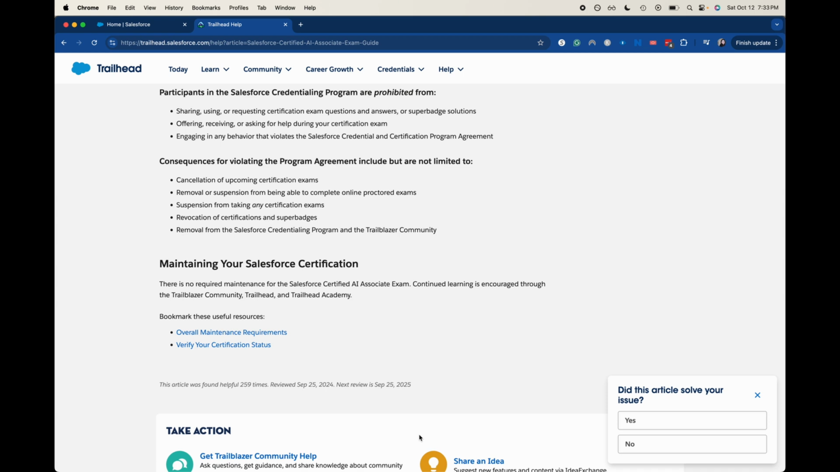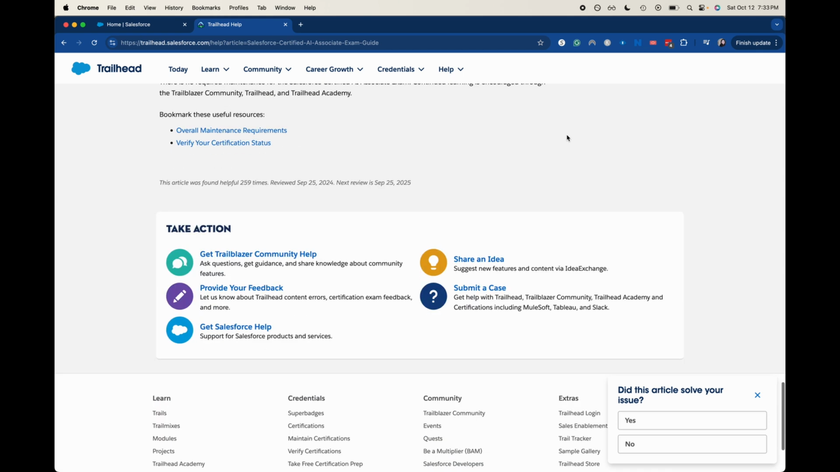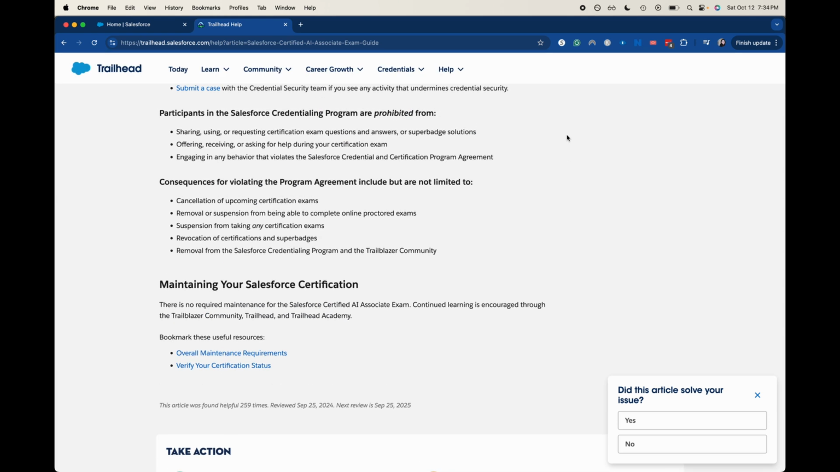I listened to it using a Chrome plugin that I have up here that reads Trailhead to me at a quicker pace. And so I was able to do dishes and get those done. That's going to be the exam outline.